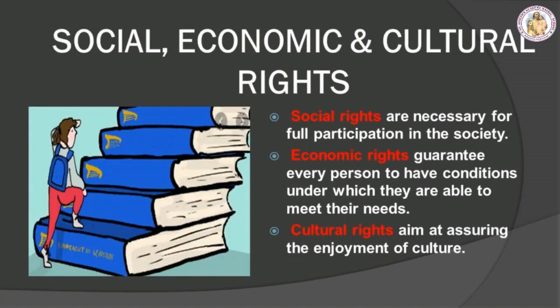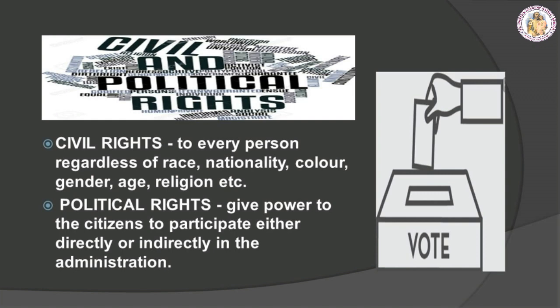Social, economic and cultural rights. Social, economic and cultural rights are an integral part of human rights. Social rights are necessary for full participation in society. Economic rights guarantee every person conditions under which they are able to meet their needs. Cultural rights are human rights that aim at assuring the enjoyment of culture and its components in conditions of equality, human dignity and non-discrimination.